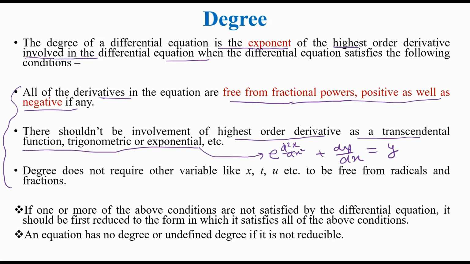And degree requires the variables, like x, t, whatever variable you have, to be free from the radicals and fractional power. So if you do not see the equations in this form, then you can reduce it into the form which satisfies all these conditions. And if it cannot be reduced, then we will say that the degree is undefined. So let us make this definition more clear with the help of a few examples.